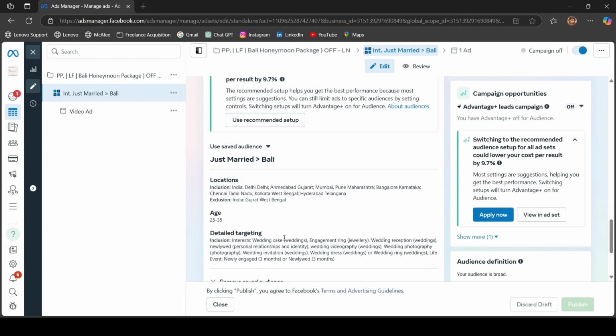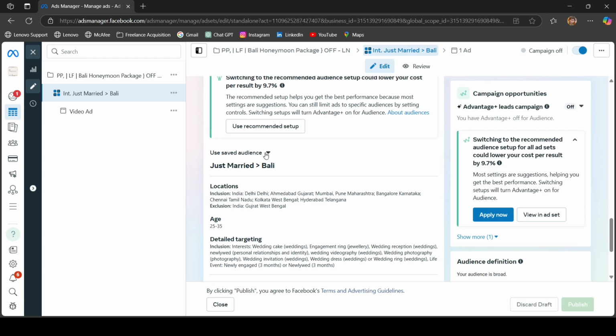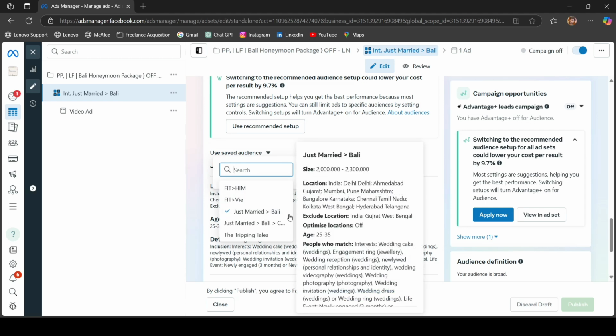Now this is some basic targeting which everyone does when they create a campaign on Meta. This is something very usual which you do, right? But the strategic part comes here. This is the audience which I am using, right?